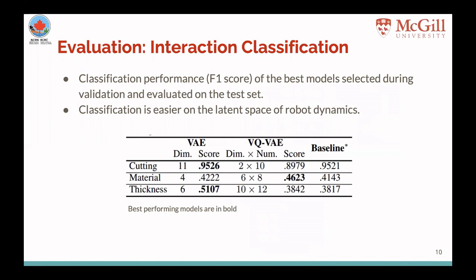To sum up the results for interaction inference, we choose the best model from the validation set and compare its performance on the test set with that of the baseline. The best performing models are highlighted for each row. As can be seen here, the results are significantly improved with VAE and VQ-VAE models. In particular, the VAE model has the best performance for cutting detection and thickness classification, while the VQ-VAE has the best performance for material classification, which is an inherently discrete task and therefore more in line with its discrete embeddings.